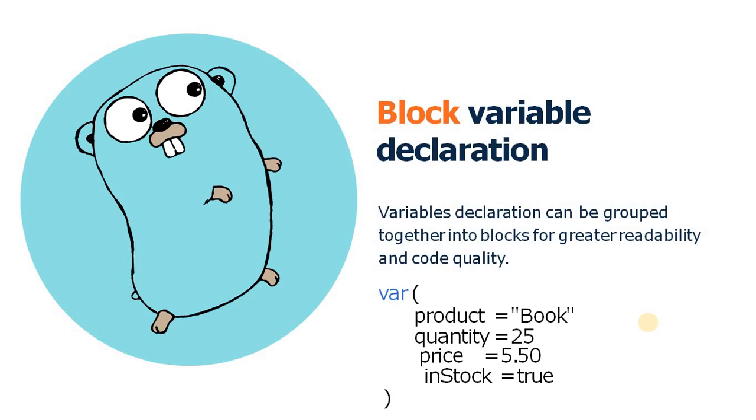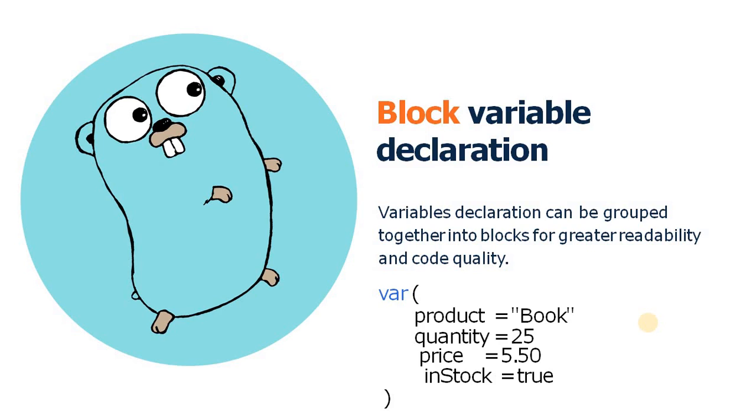Next is block variable declaration. Variable declarations can be grouped together into a block for greater readability and code quality. Either you can declare these variables separately using the var keyword, like var product equal to book and var quantity equal to 25, price and in stock as well. Or here we just wrap all 4 variables into a group using braces and use the var keyword only once.